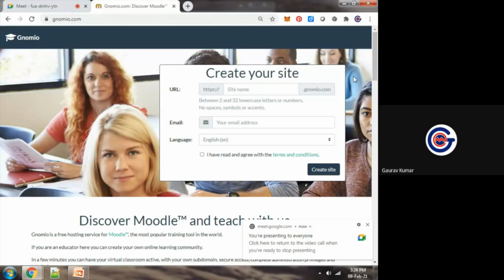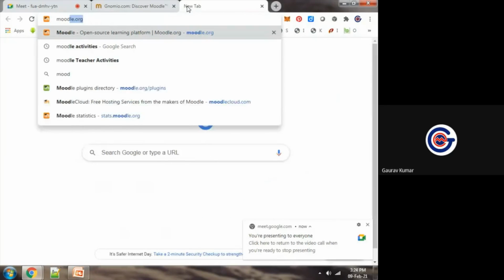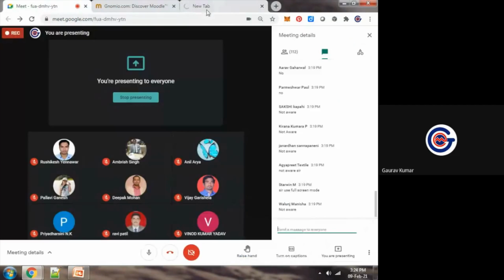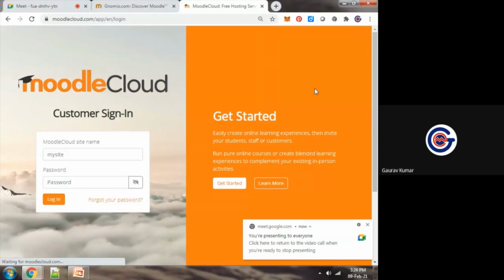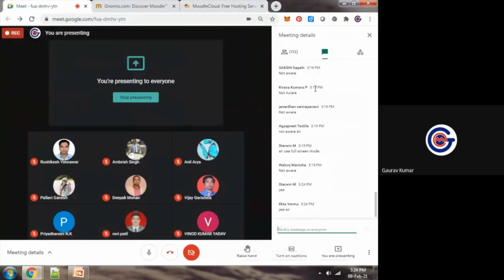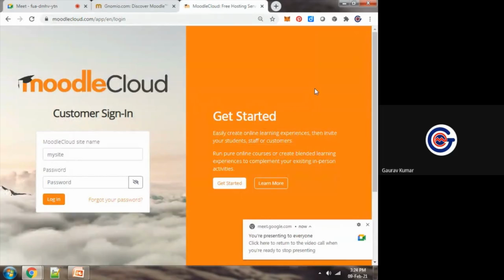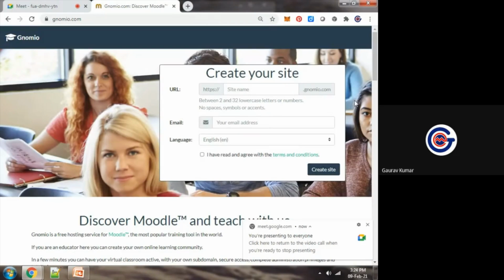Gnomio.com, moodlecloud.com. You can see this Moodle Cloud. Okay, this is known as the pre-installed Moodle, and its usage is as simple as using Facebook or WhatsApp. Simply create your course, upload your lessons, chat with your students.